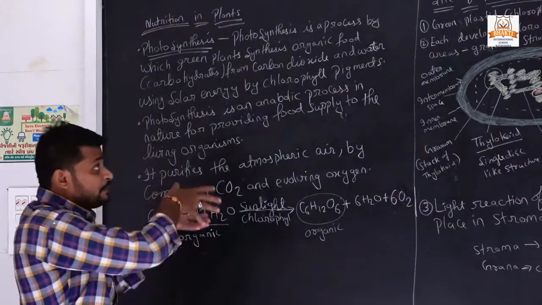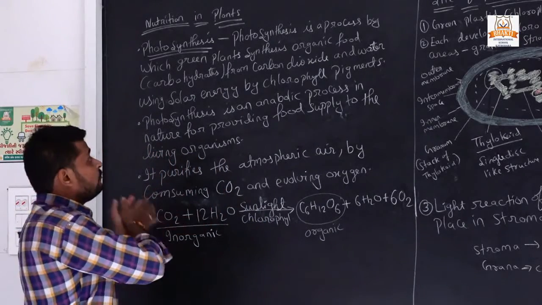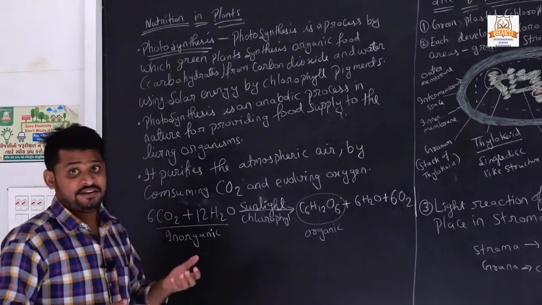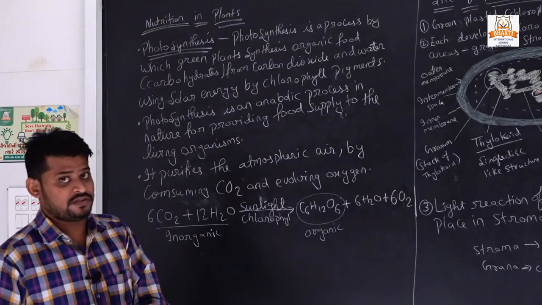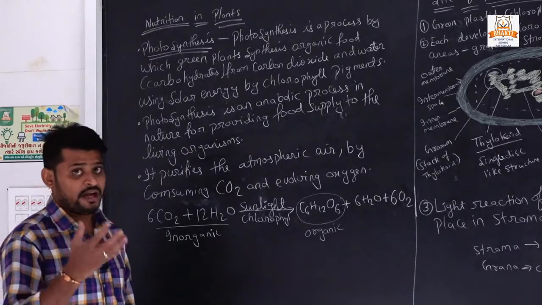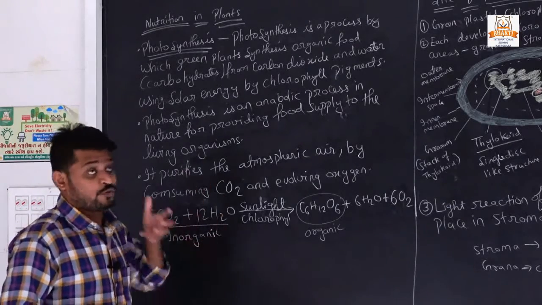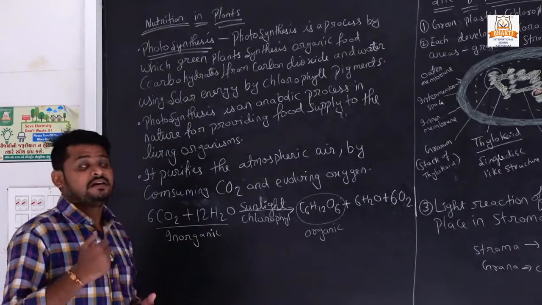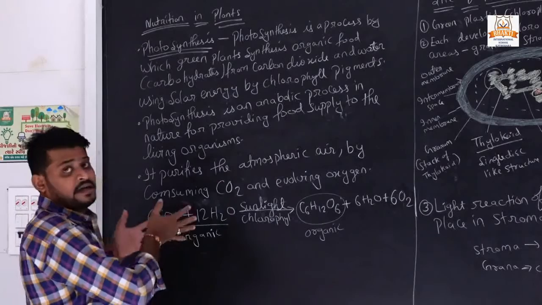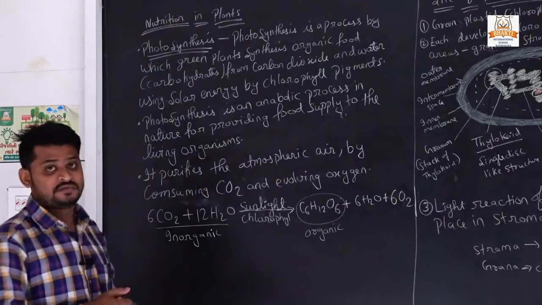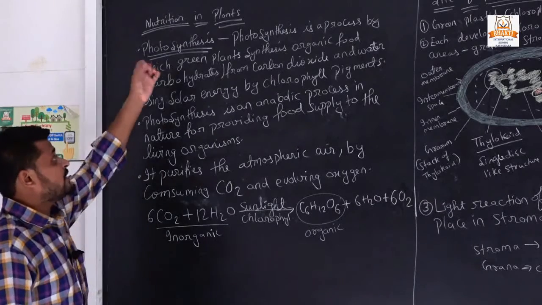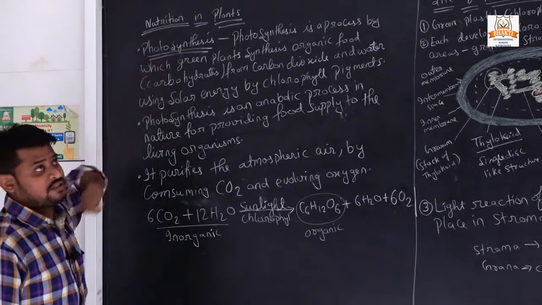We will study the light reactions and dark reactions of photosynthesis, where photosynthesis is happening, and where chlorophyll is present. So we will start our first topic, nutrition in plants, in which photosynthesis.